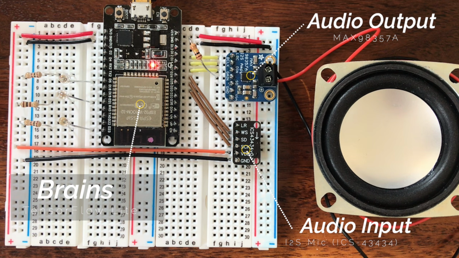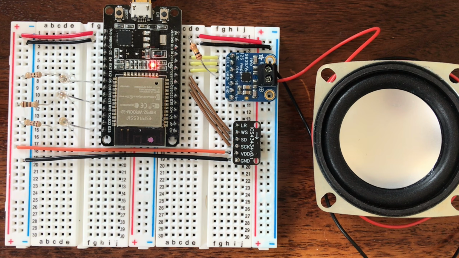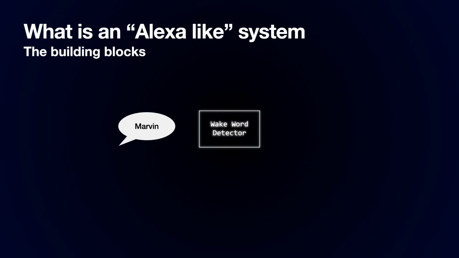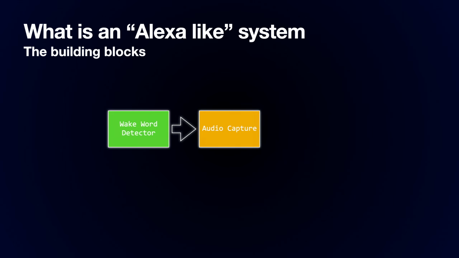So what actually is an Alexa system? What components do we need to plug together to get something working? So the first thing we're going to need is some kind of wake word detection system. This will continuously listen to audio, waiting for a trigger phrase or word. When it hears this word, it will wake up the rest of the system and start recording audio to capture whatever instructions the user has.